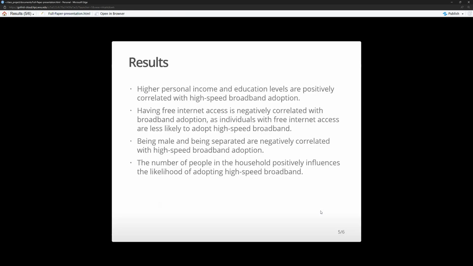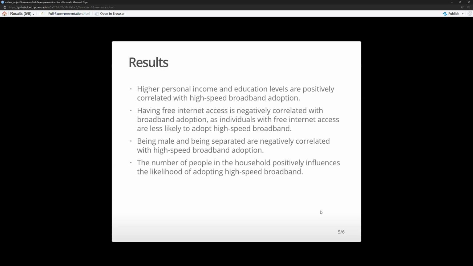For my results, I found that high personal income and education levels are positively correlated with high-speed internet adoption. This makes sense because if you have more income, you can purchase more expensive internet, which high speed usually is. Education levels also make sense because as you gain more education, you can get more income, which will allow you to purchase more internet.